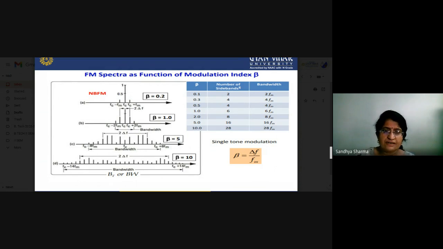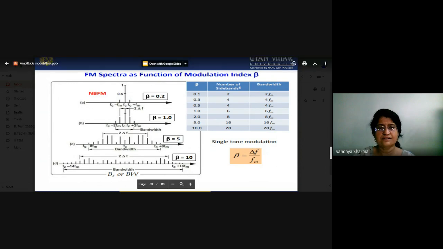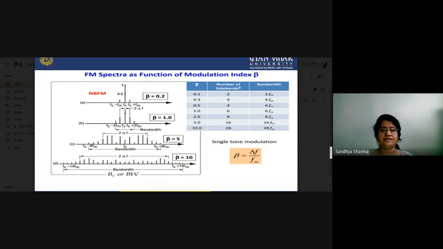According to that, the generation of sidebands will increase. If you are talking about the low value of beta, equal to 0.2, that is the narrowband FM, which is similar to the amplitude modulation system. As in the amplitude modulation system there are three sidebands, in the NBFM, narrowband frequency modulation system, there are also three components: omega C, FC plus FM, and FC minus FM.